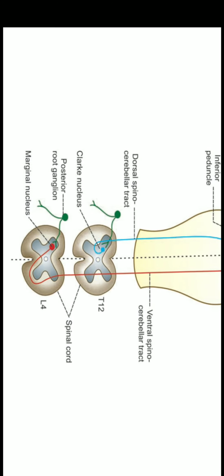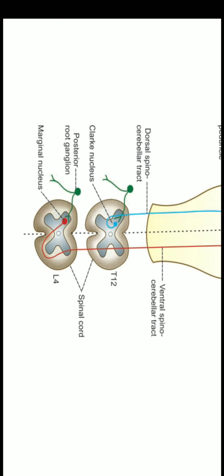So the fibers of first order neuron arise from the various receptors, that is proprioceptors, and reach the first order neuron, which is situated in the posterior root ganglia. These fibers are reaching from the proprioceptors which are there in the muscles, tendons, joints and ligaments.